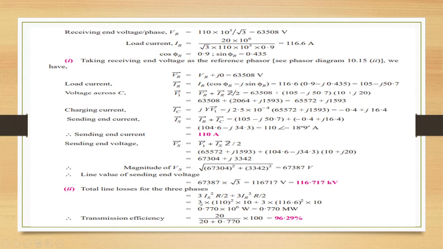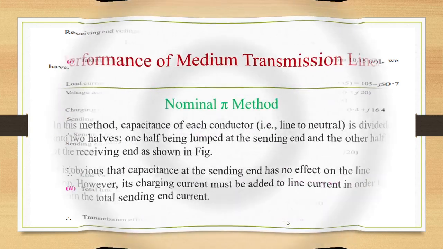Total line losses will be 3 Is square R by 2 plus 3 IR square R by 2. That is 0.77 megawatt, and transmission efficiency is 20 by 20 plus 0.77 into 100, that is 96.29%.